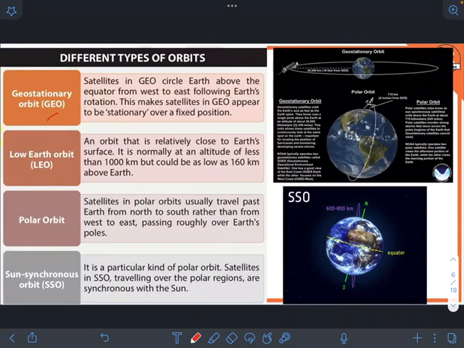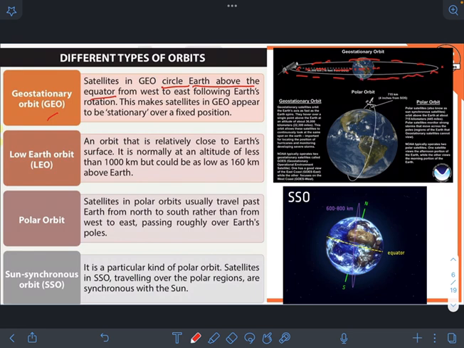Then first we talk about geosynchronous orbit. Geosynchronous orbit is a circle around the Earth above the equator. See this? This is our equator, and this is our orbit. Its period is equal to approximately Earth's rotation. Therefore, if we launch any satellite, it travels with Earth.